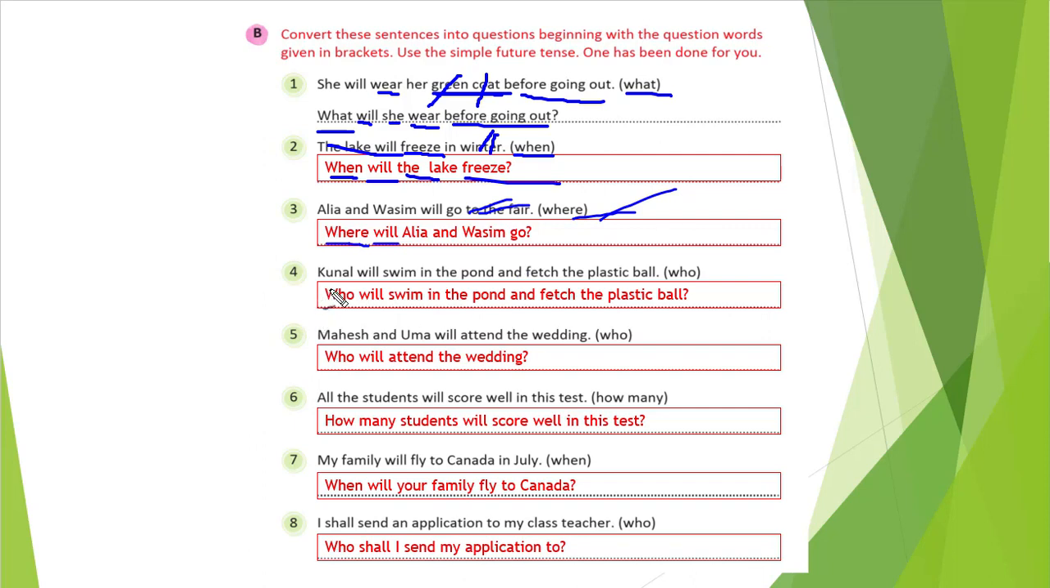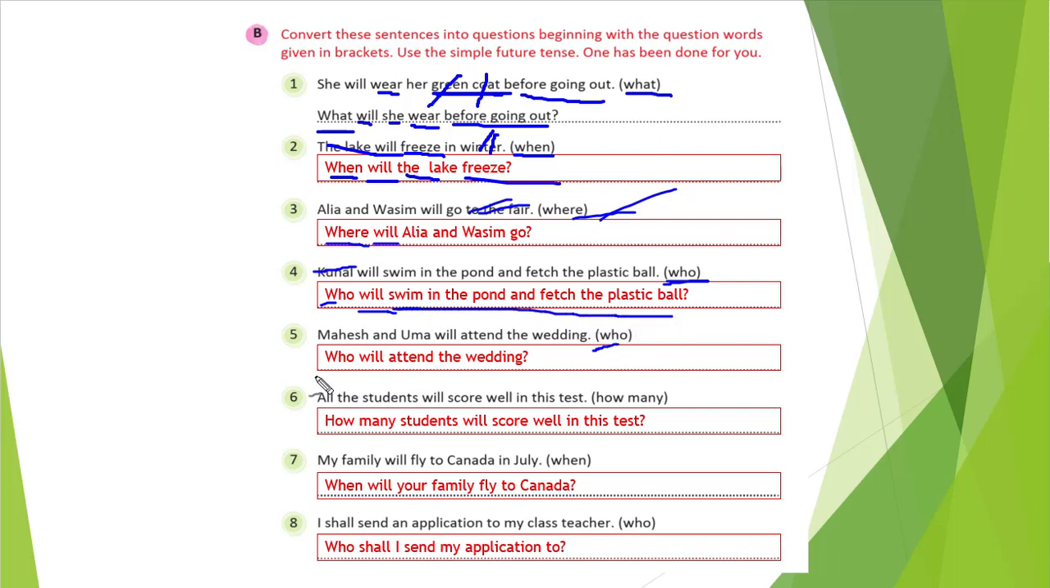Then you see Kunal and swim. Kunal will swim in the pond and fetch the plastic ball. So who will swim? Who is there? That is, we are asking about the subject. So Kunal is the answer. So we will remove this. Who and will remain the same. Swim is our verb, so it will also be the same. The remaining part will be the same for both.